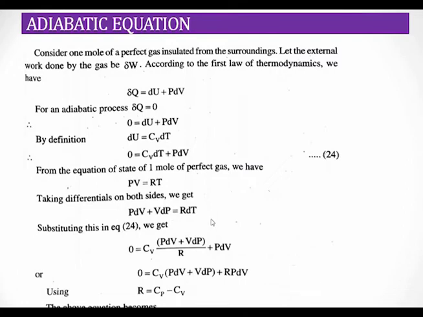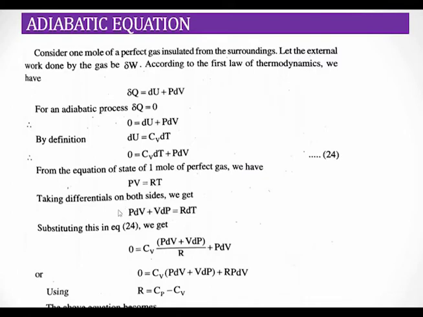So substituting this in equation 24, we are going to write dT as PdV plus VdP divided by R. So here in this equation, we are going to substitute for dT. So 0 is equal to CV into what is dT?